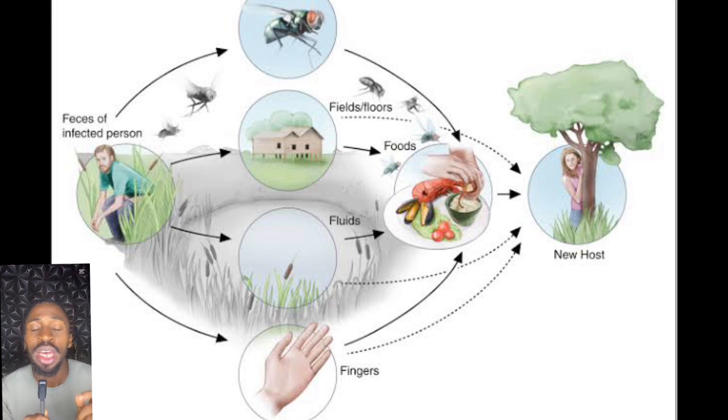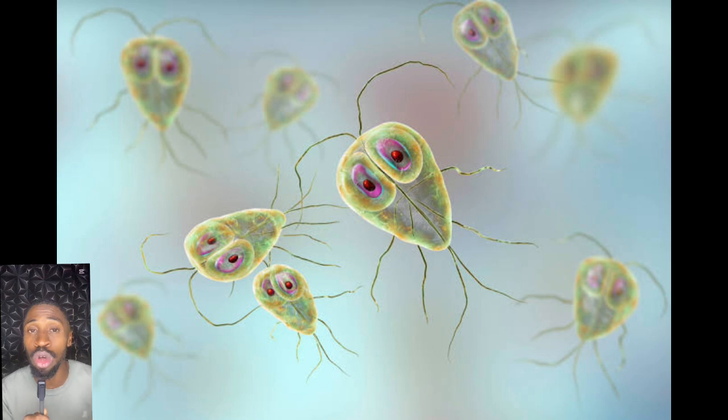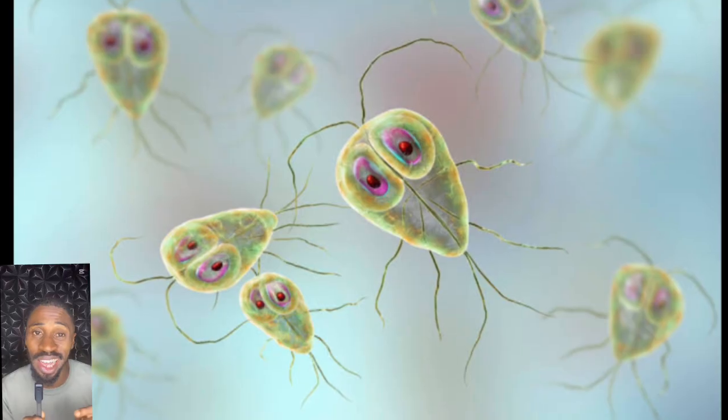Since it can affect both humans and animals, it is zoonotic. Humans can pick it up from feces dropped by animals, or anyhow it gets to humans, so it affects both. It's a cosmopolitan disease, but also occurs in warm climates, and children are most susceptible. One thing you have to know is that this is a GIT infection that colonizes only the small intestine. It's non-invasive, and when it colonizes, it causes a diarrheal condition called giardiasis.